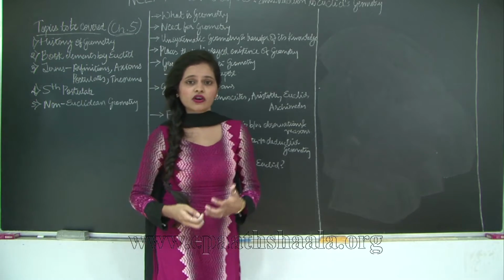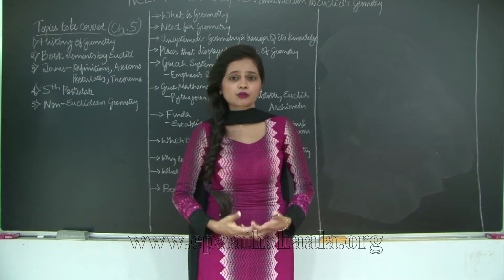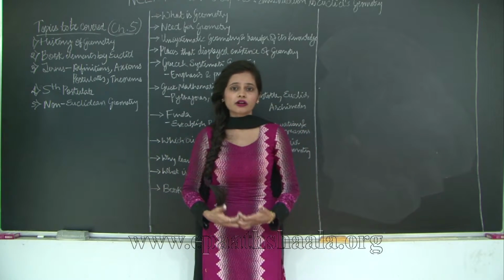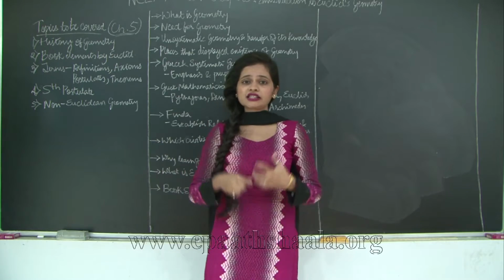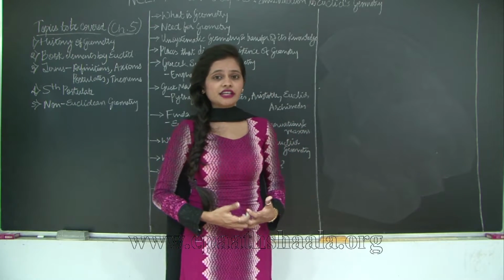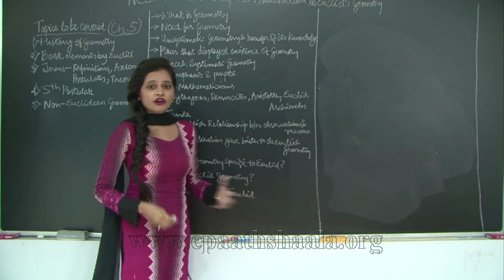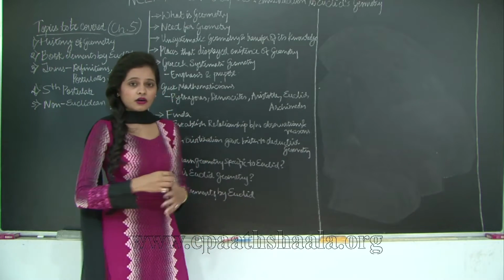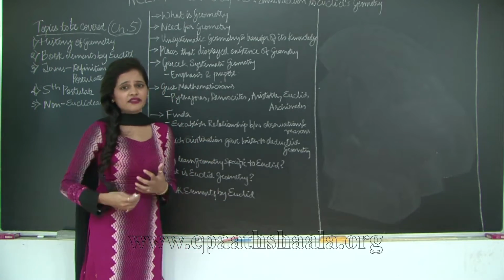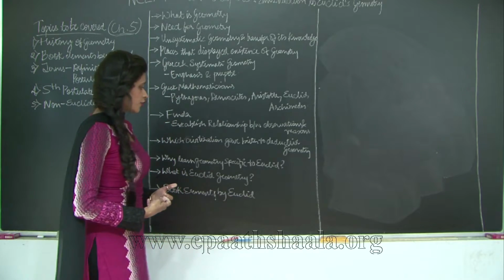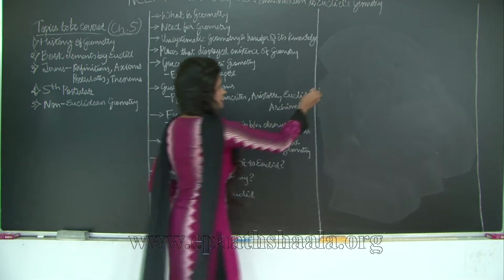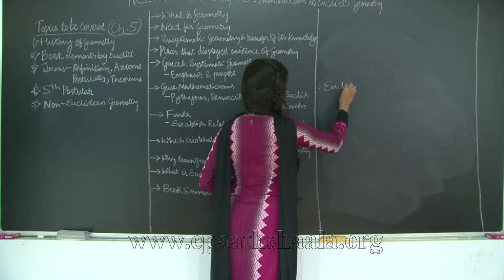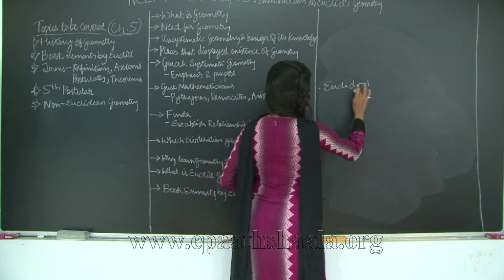Now if somebody is called the father of geometry, it is not just for a small reason. Just like Gandhi ji is called the father of a nation because he has really striven for India's freedom, similarly Euclid's contribution has been immense in geometry, and every term that is being defined in geometry today. So Euclid is the father of geometry.